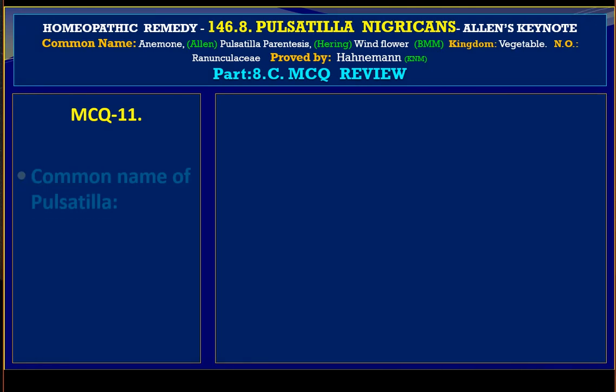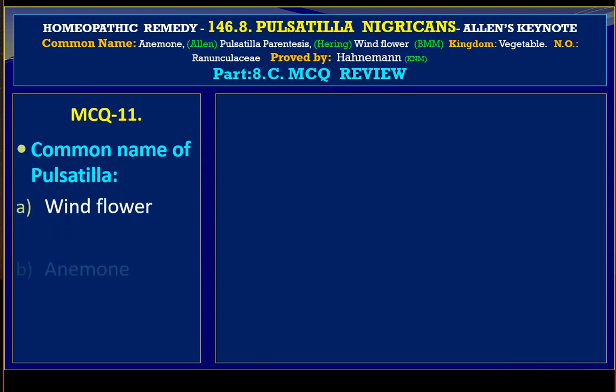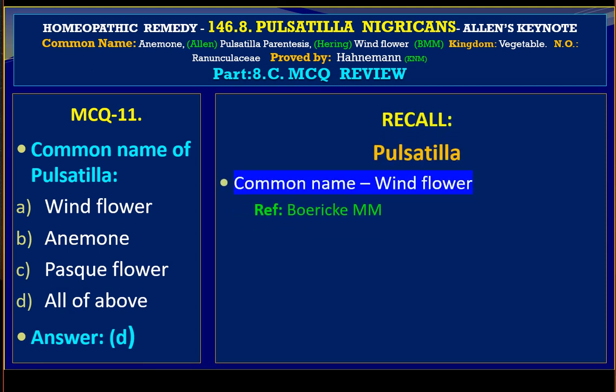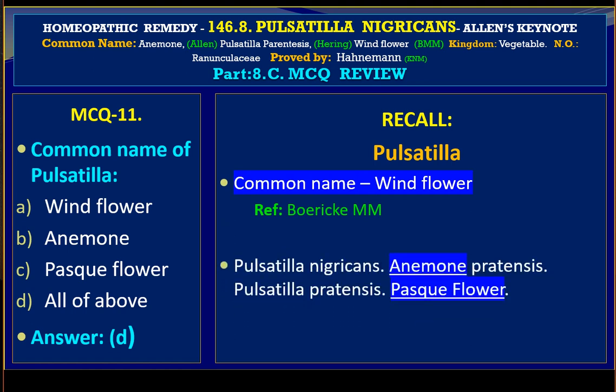MCQ 11. Common name of Pulsatilla: A. Windflower, B. Anemone, C. Pasque, D. All of the above. The answer is D. Let us recall, under Pulsatilla, the common name windflower is given in Boericke Materia Medica, and anemone and Pasque are given in Clark Materia Medica. So choice D is the correct choice.